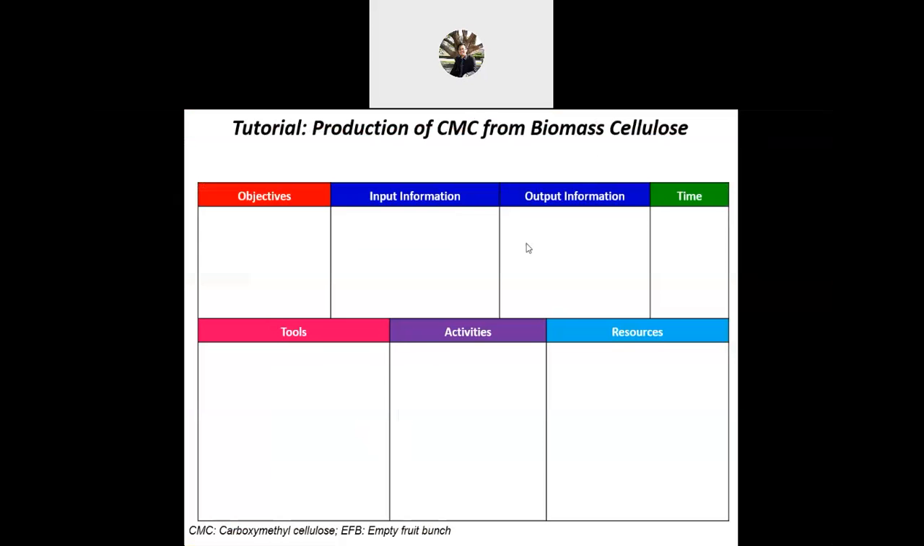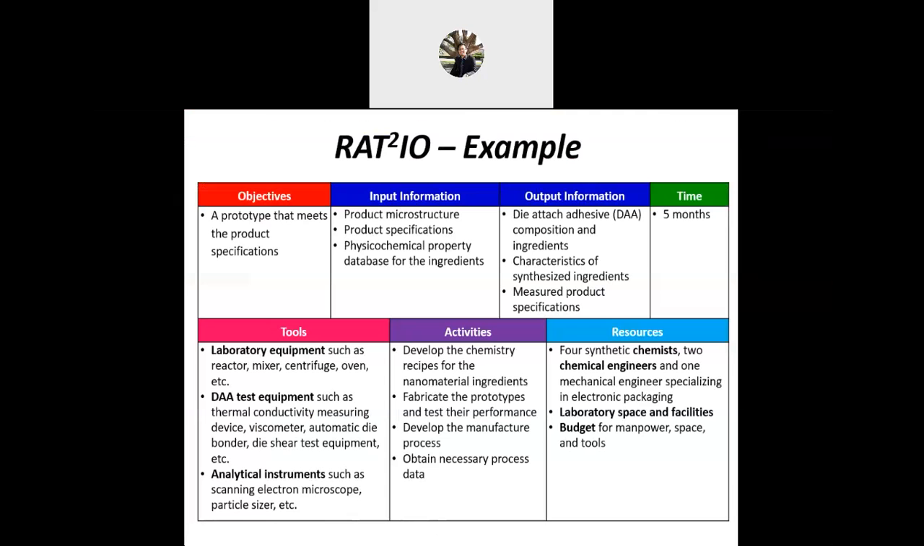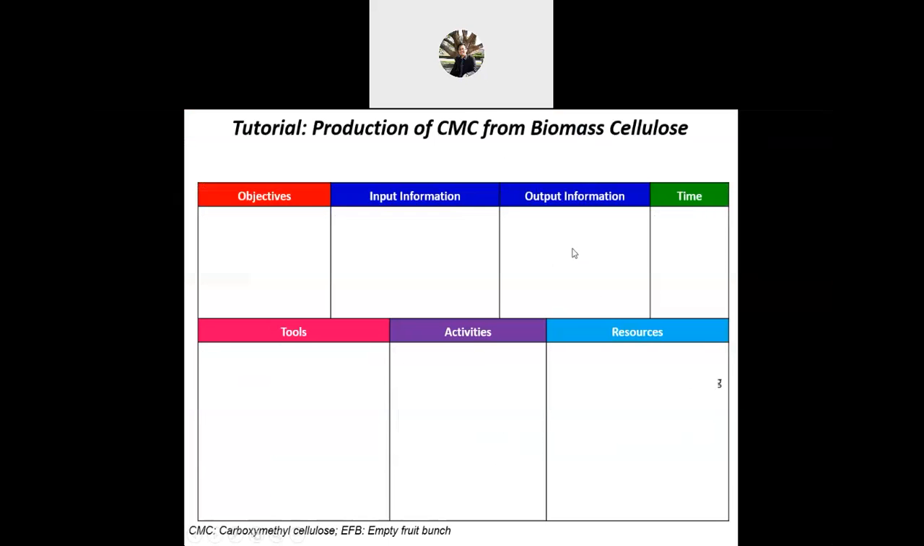What is the input information? Just similar to this one, you can refer to the slide. The input information may be a high purity of CMC. For the CMC, we can use it for adhesive binding. We can use it as a food additive. You have to know that. That is the output information.